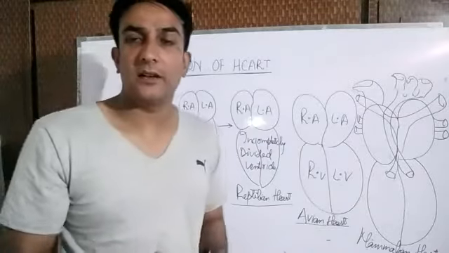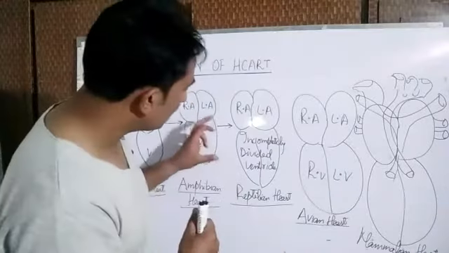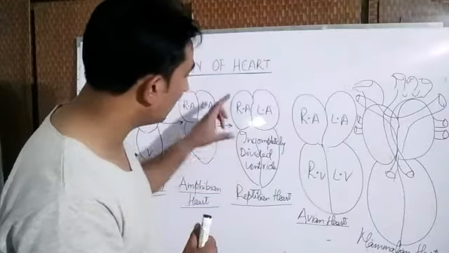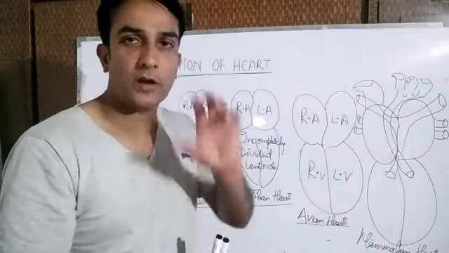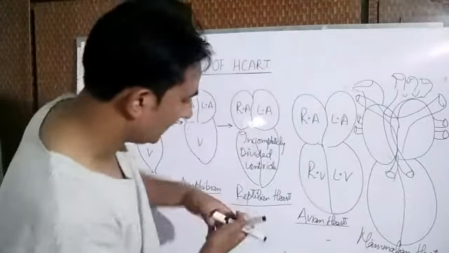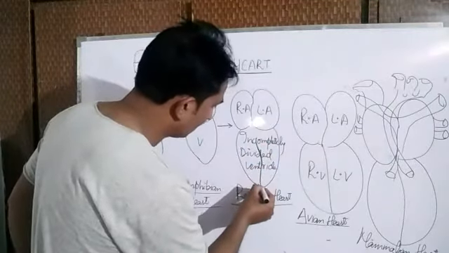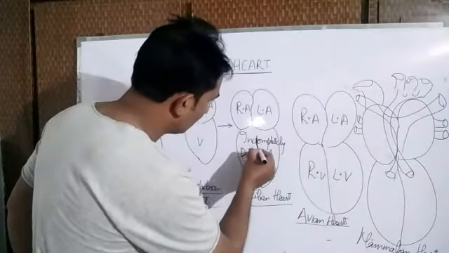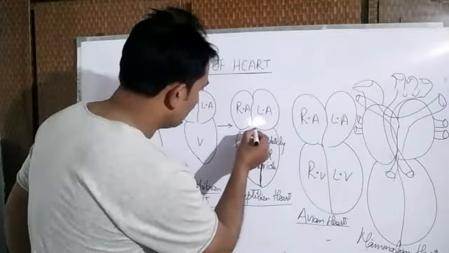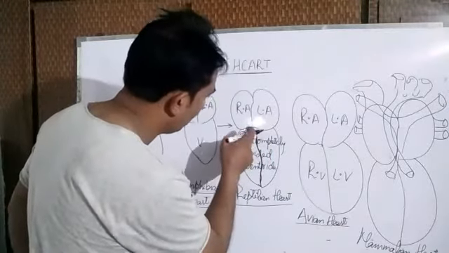In the reptiles, you can take the example of snakes, lizards, etc. You will see in reptiles there is an incompletely divided ventricle, or we say that their heart is incompletely divided four-chambered. What we mean by that is that there are two auricles, right auricle and left auricle, but in this ventricle you will see there is a septum, but this septum is incomplete. This is the septum between the ventricles, but it has not reached to this level. I will mark it like this. There is no intraventricular septum in this region.